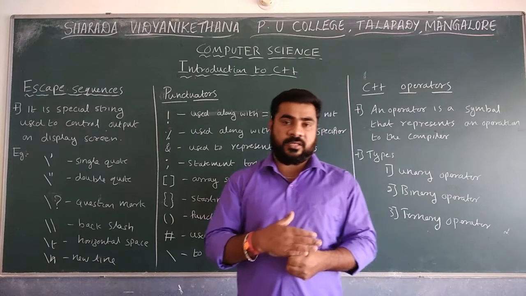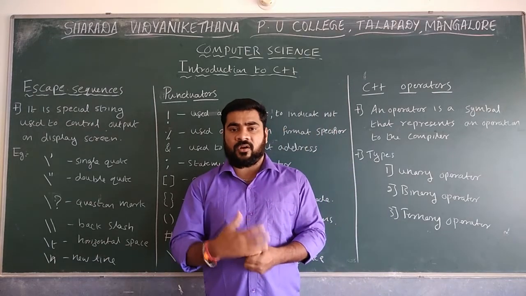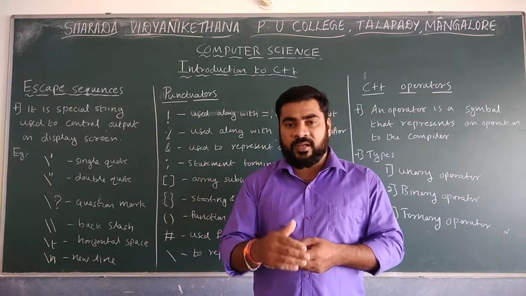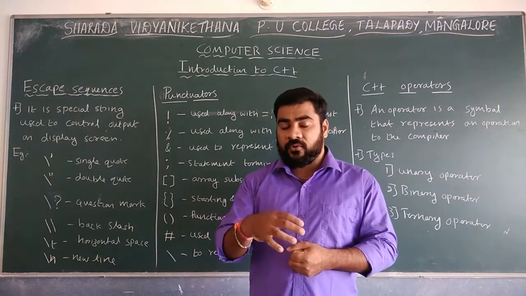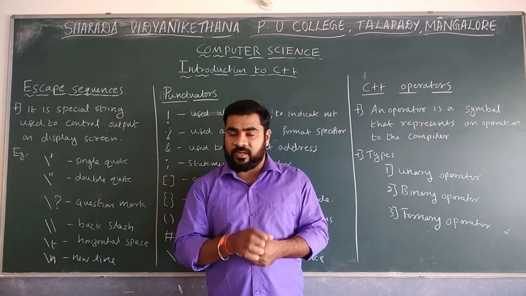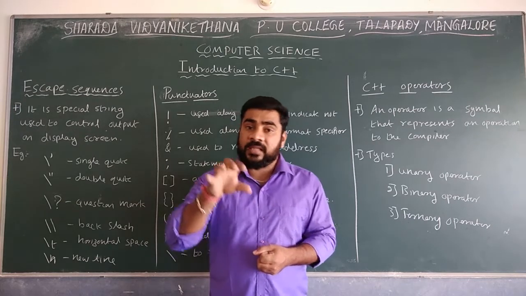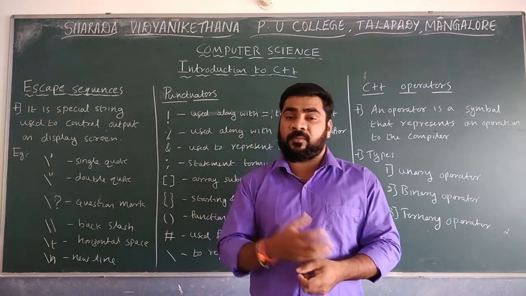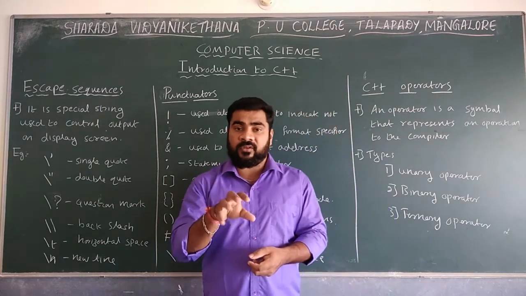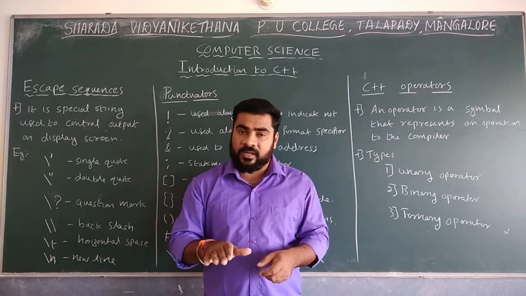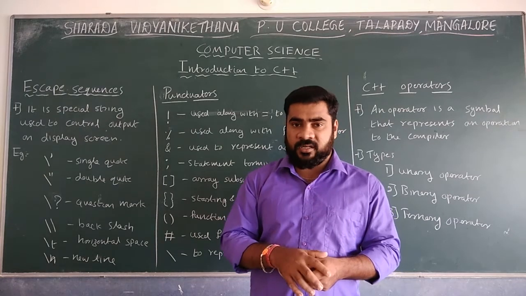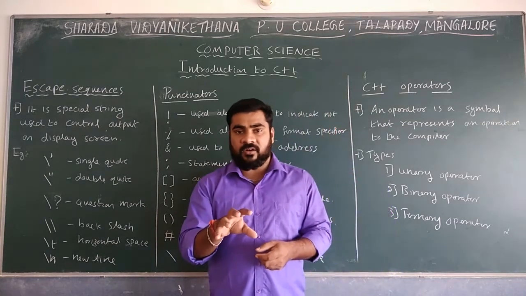After that we started with the constant. What is a constant? A constant is a value that never changes during execution. Whenever you execute any program, some value will be given for a particular variable, and that value will never change. For example, take the value of pi. If you went to any other country or place, the value of pi will be the same, 3.14. That is never going to change. Like that, in a program we can fix some values as constants. Those values are known as constants.